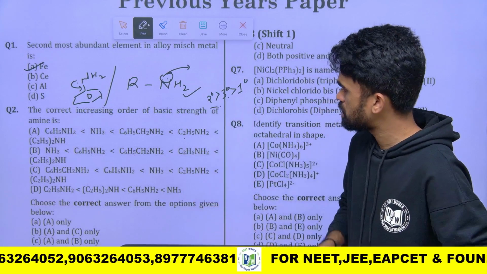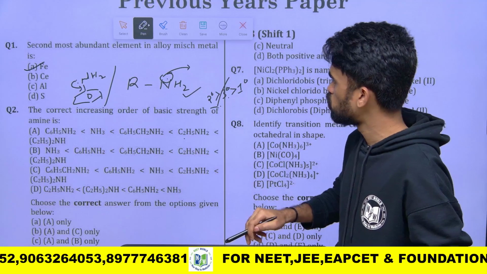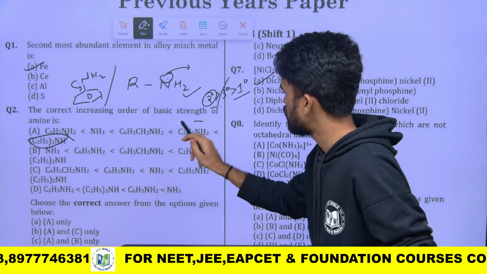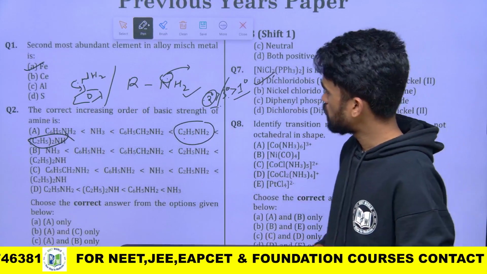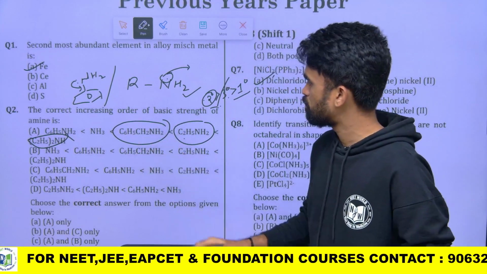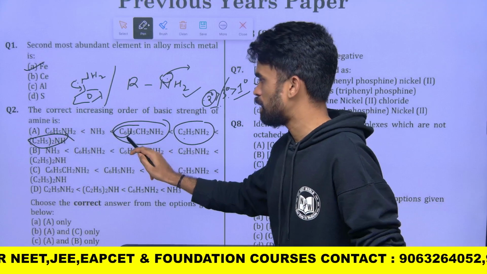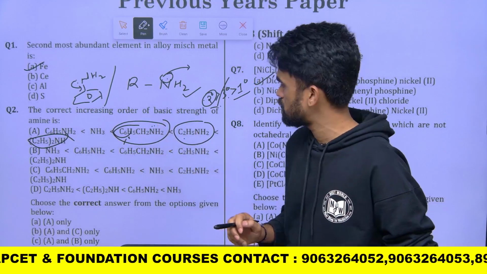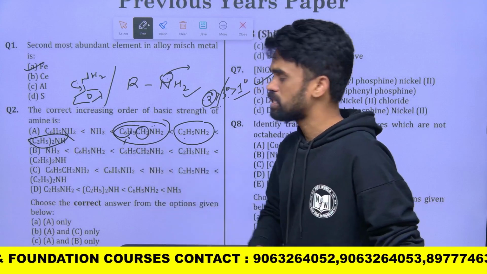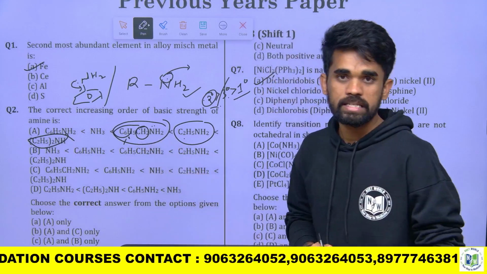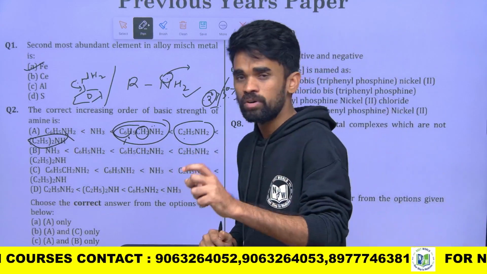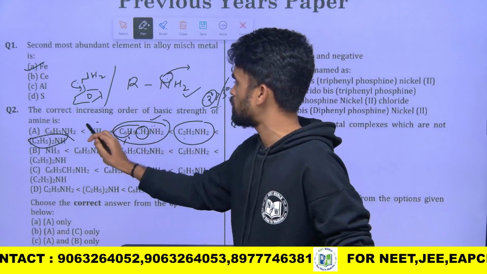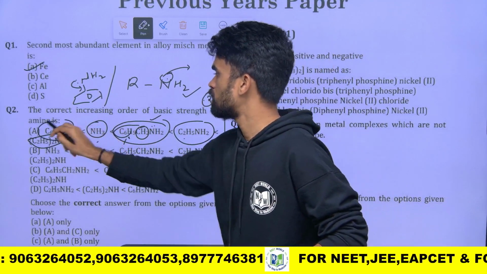In the given options, the tertiary amine is not given, so remove that. So 2 degree is more than 1 degree. After that, benzyl amine is more basic because although an aromatic ring is present, the nitrogen lone pairs will not be involved in conjugation here, because there is no conjugative site. In between them, the CH2 methylene group is there. Therefore, there is no conjugation with the ring pi electrons. So it shows basic nature more than ammonia, and that is more than the aliphatic amine.